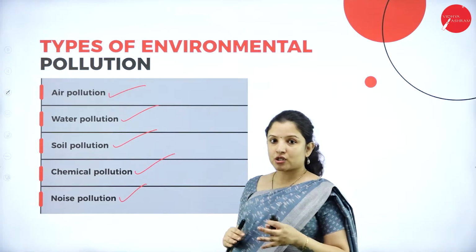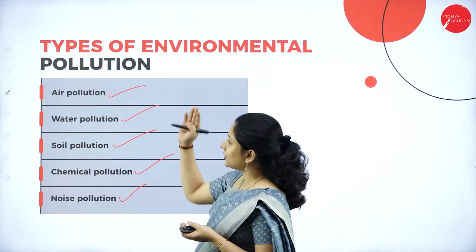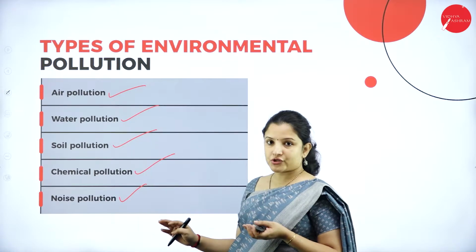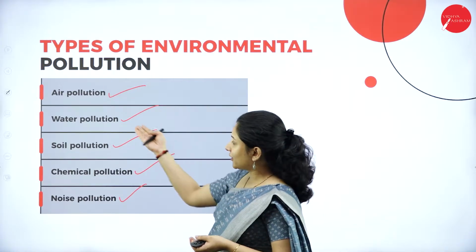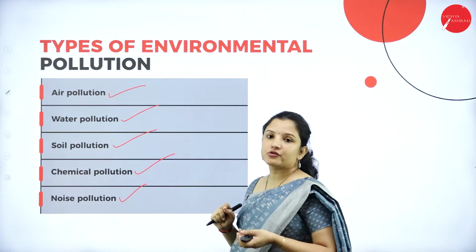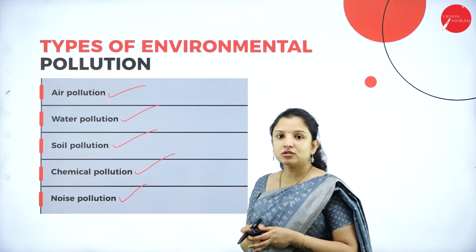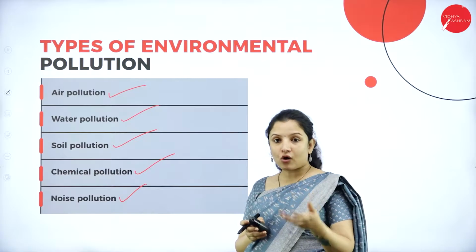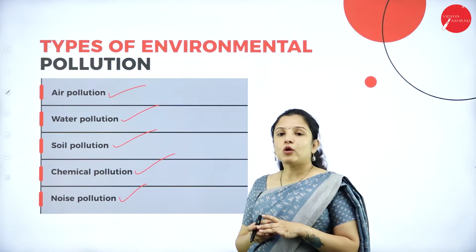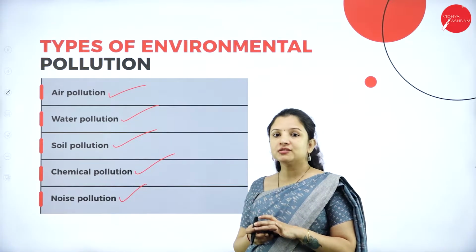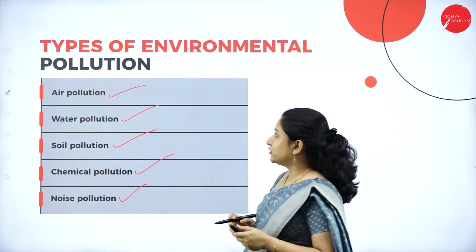So in today's session, we'll mainly concentrate on air pollution and water pollution, whereas in the next session, we'll continue with soil pollution, chemical pollution and noise pollution. So let's study what air pollution is, what water pollution is, what are the causes for these pollutions, what are the effects for these pollutions and how to control these pollutions.